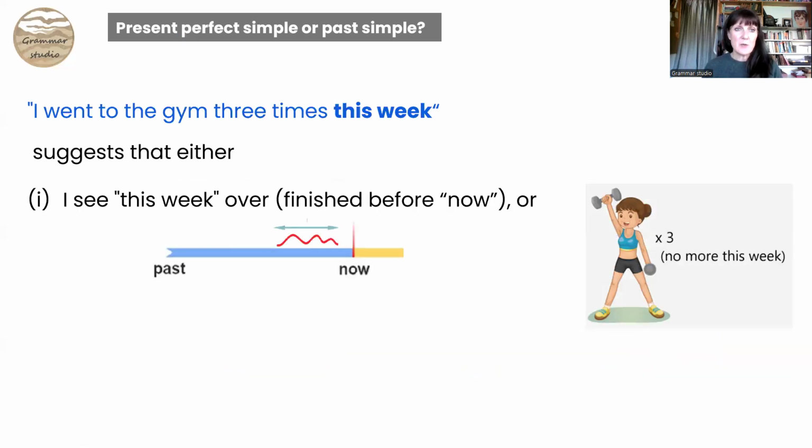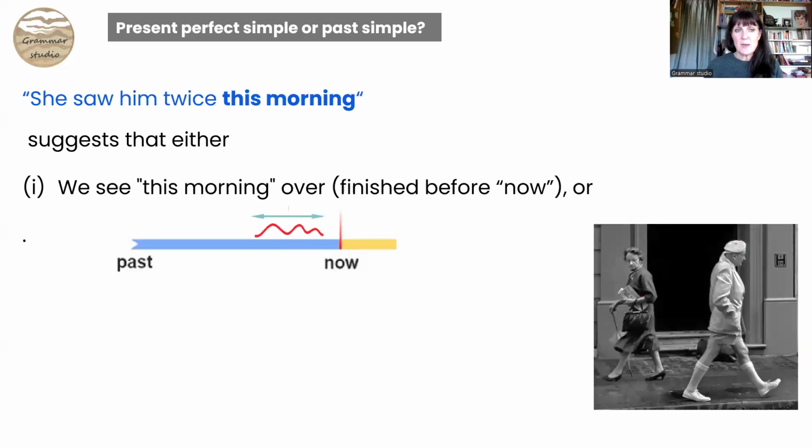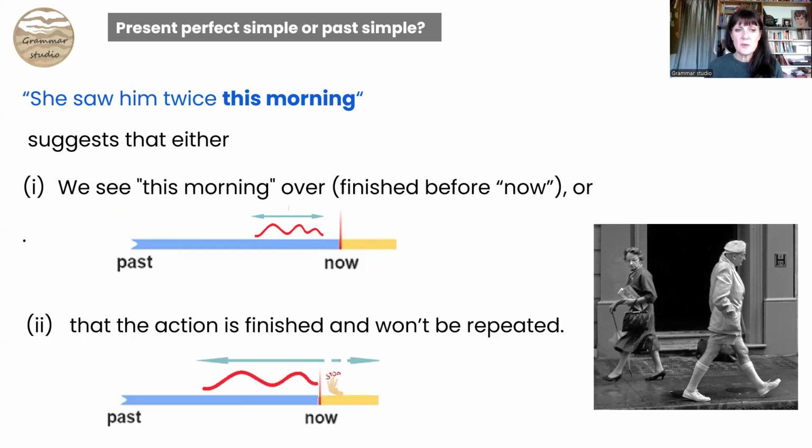So for example, I went to the gym 3 times this week suggests that either I see this week as over, finished before now, or that the action is finished and won't be repeated. She saw him twice this morning suggests that we either see this morning as over, finished before now, or that the action is finished and won't be repeated.